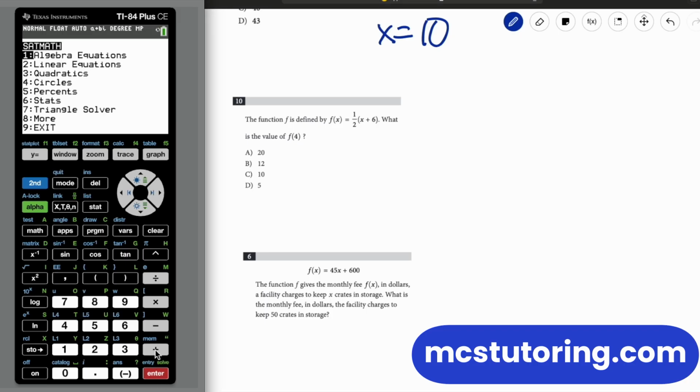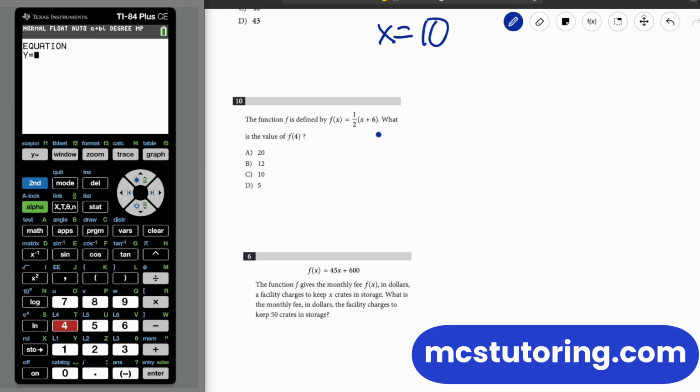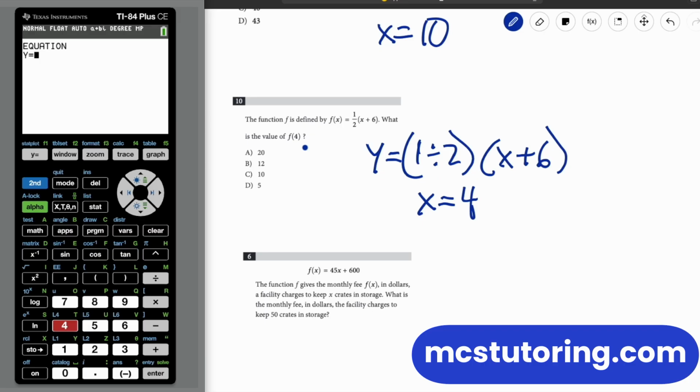Okay. Now, again, algebra equations, plug in a value. Functions defined by f of x equals 1/2 of the quantity x plus 6. What's the value of f of 4? So again, you know we're going to do y equals 1/2. I'm going to just write it as 1 divided by 2. Might seem funky. I'm putting that in parentheses, times x plus 6. Also, you could do 0.5 in front of the parentheses. That'd be easy too. And then we're going to say x equals 4, because f of 4, sorry. So I'm going to do that just to be totally careful.